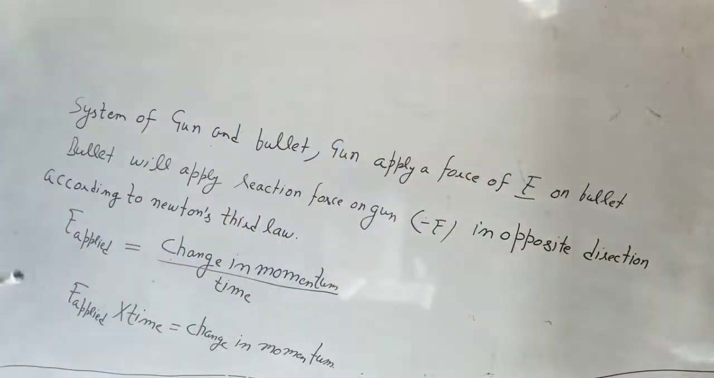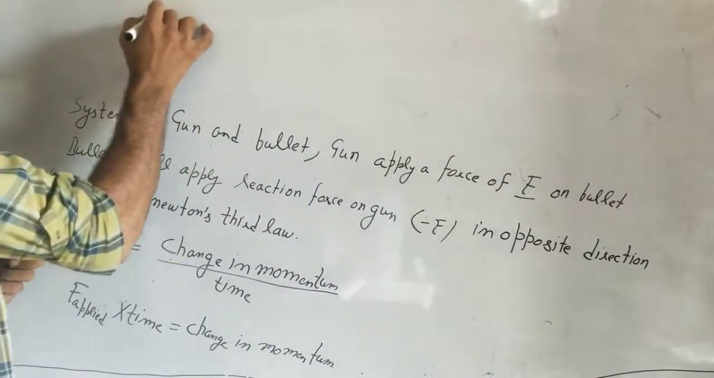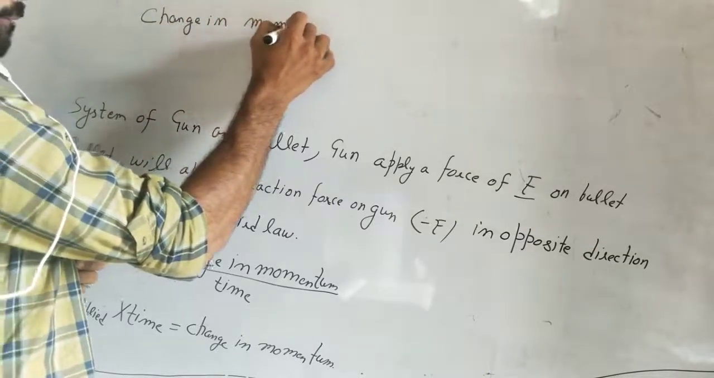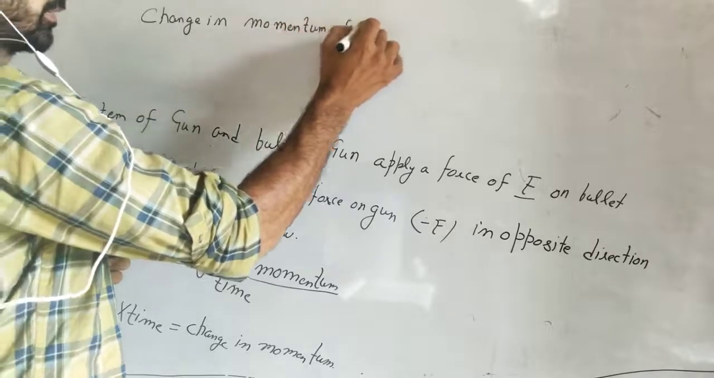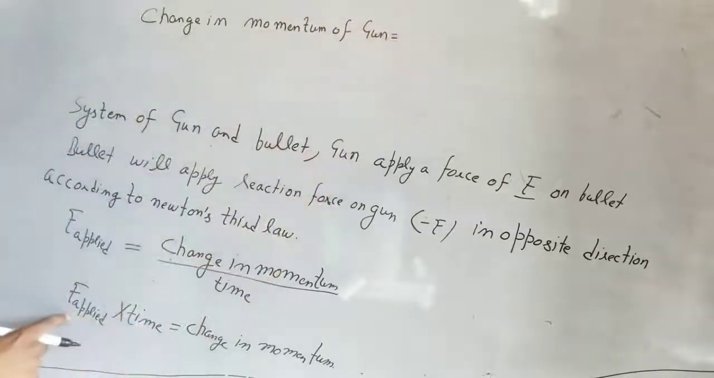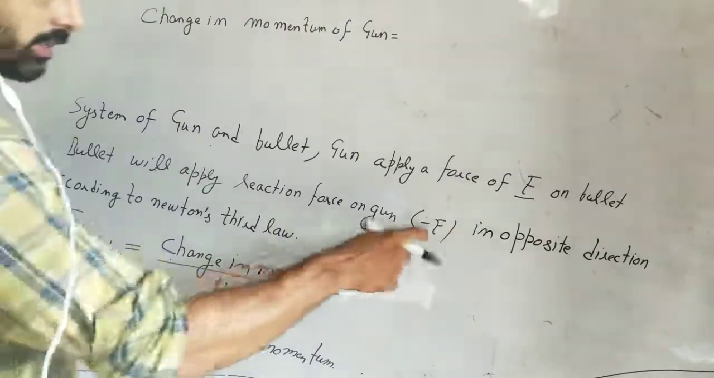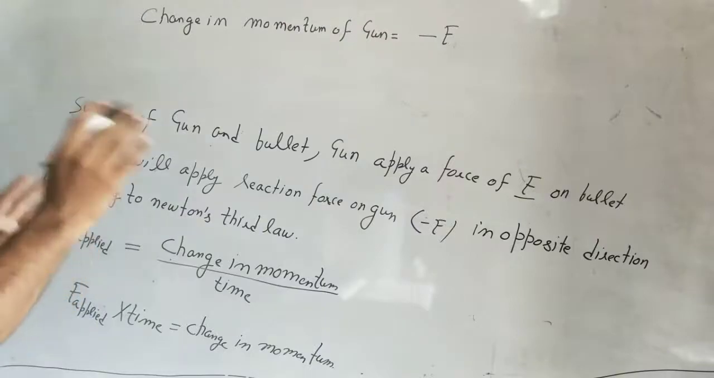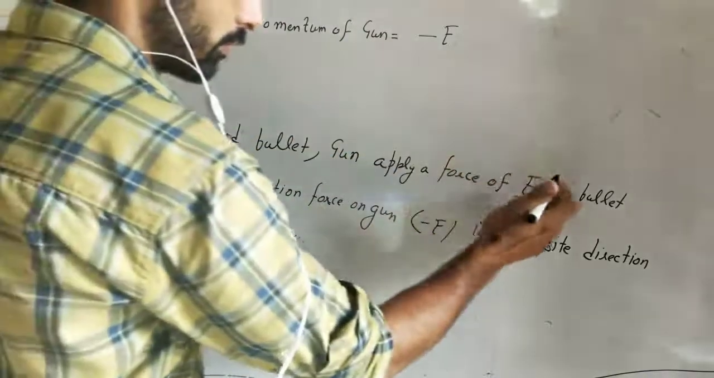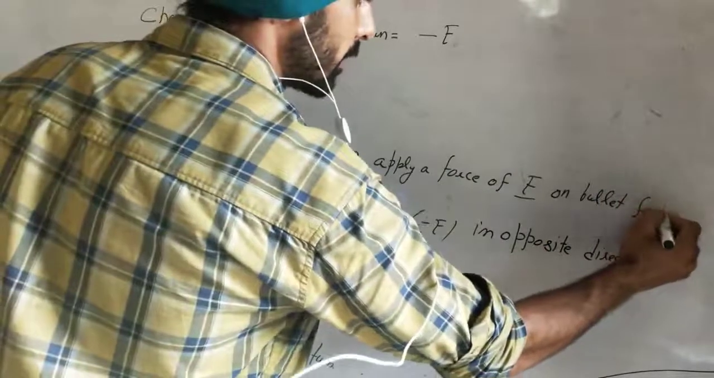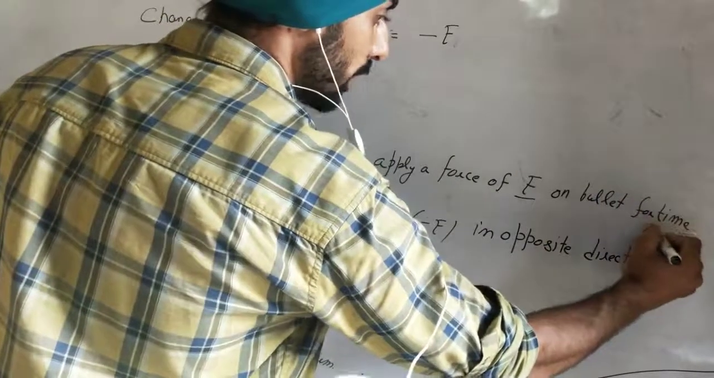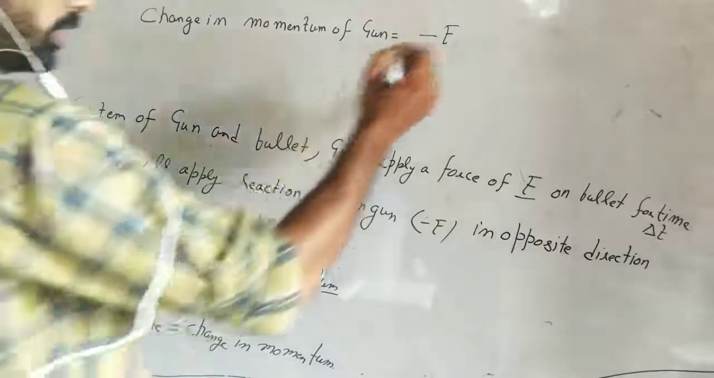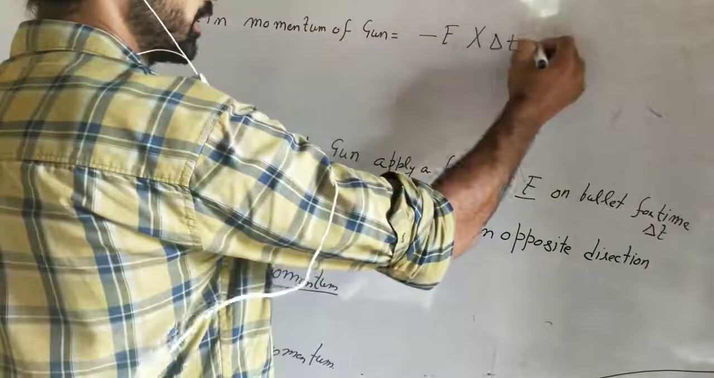Now calculate the change in momentum of the gun. What is the formula? What is force? Which force is applied on the gun? Minus F. So what is the time? Force means the gun applies a force of F on the bullet for time delta t. For time, we will take delta t.